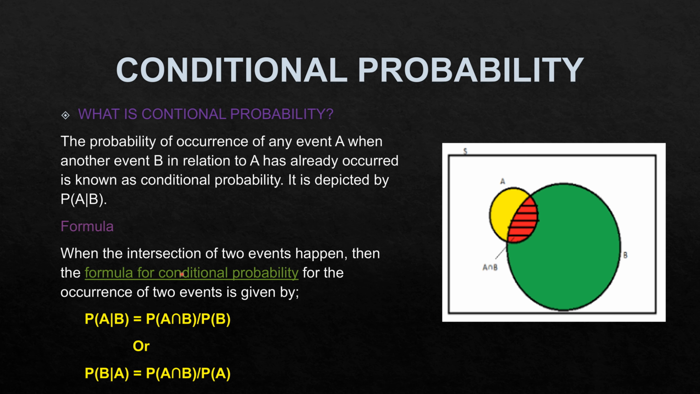Formula. When the intersection of two events happens, then the formula for conditional probability for the occurrence of two events is given by P(A/B) = P(A ∩ B)/P(B), or P(B/A) = P(A ∩ B)/P(A).